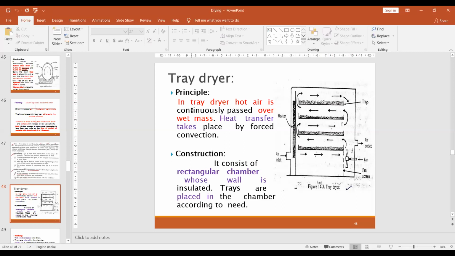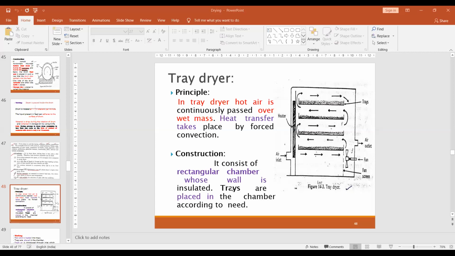So in the tray dryer, the main principle is that hot air is continuously passed over the wet mass. We take the material and spread it uniformly on the trays, keeping the trays in the dryer, right? Heat transfer takes place by forced convection. Heat transfer means that moisture is removed from the inside of the material to the outside surface. Okay, outside surface. So this is the heat transfer.